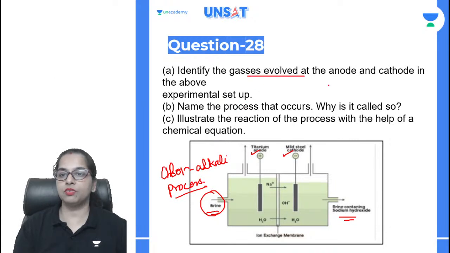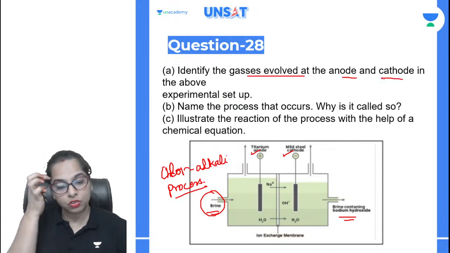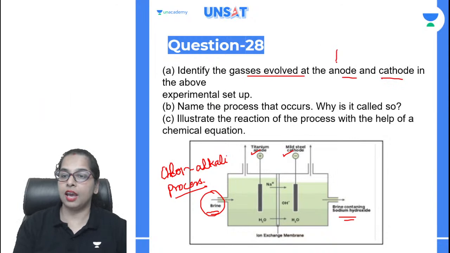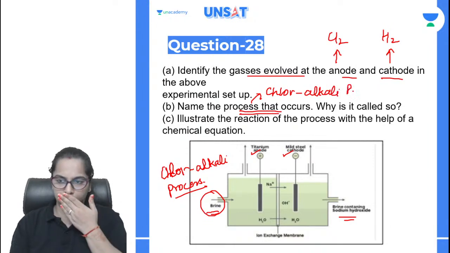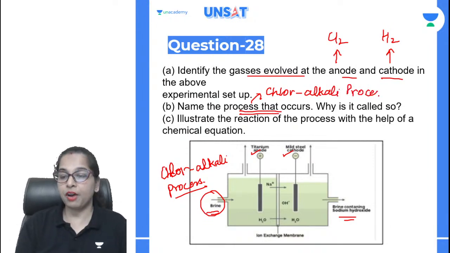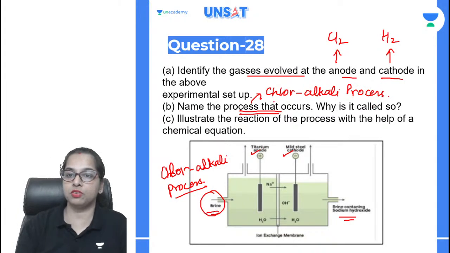So what are the gases which are evolved at anode and cathode? You all can mention it very easily. At the anode you will get chlorine and on the cathode you will get hydrogen. Okay. So in the experimental setup, what is the process going on here? This chlor-alkali process. Why is it called a chlor-alkali process? Because here chlorine is forming and one alkali in the form of sodium hydroxide is formed.